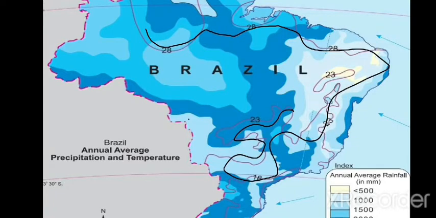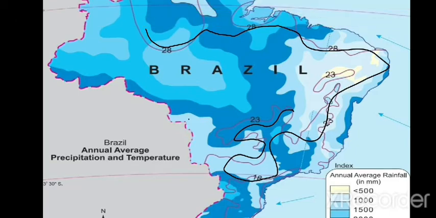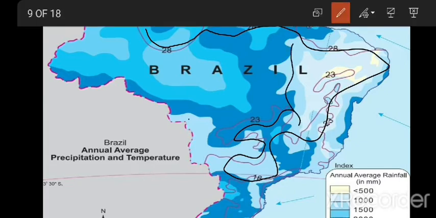Next question: in which area does it rain more? Here you can see in the grid that the 3000 millimeter area is the darkest blue color, which is hidden in the slide. This will be clear in the picture which I am going to send. The darkest blue area receives the highest rainfall, that is the Amazon River Basin, this area.